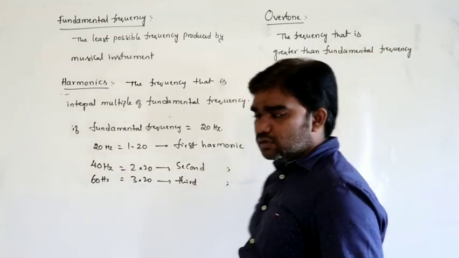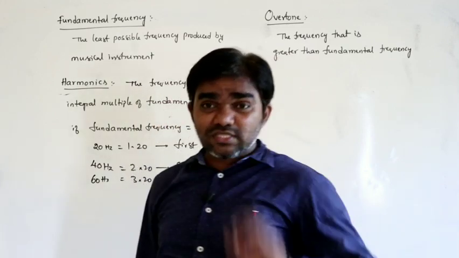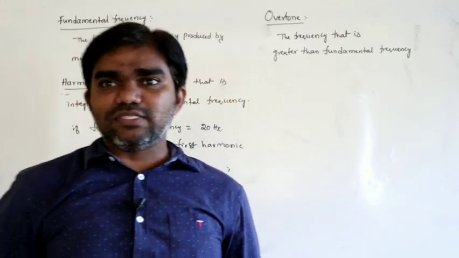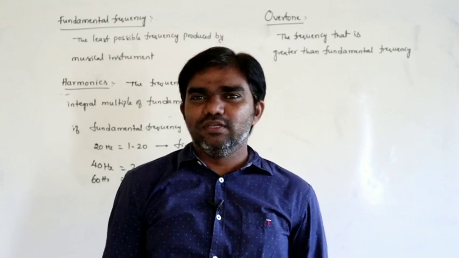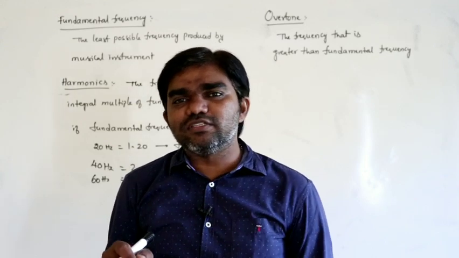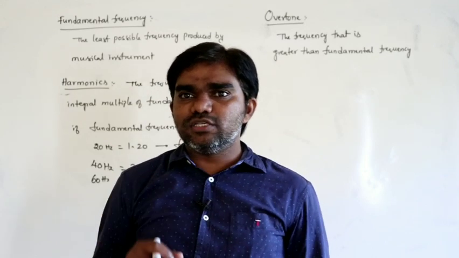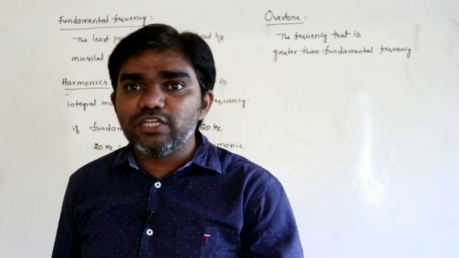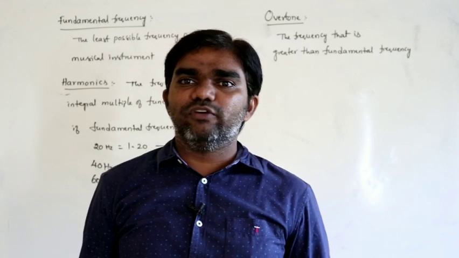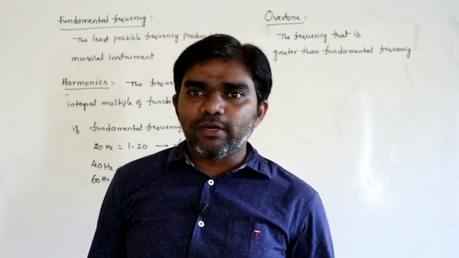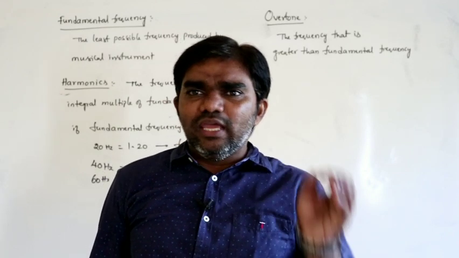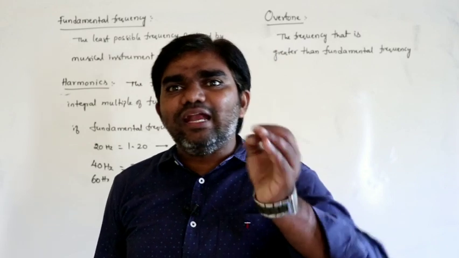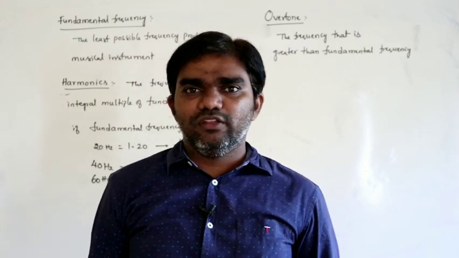So, that is called overtone. For example, if the fundamental frequency is 10 hertz, 10.1 is also an overtone, 10.1 hertz is the overtone of the fundamental frequency. If 10.2, 10.3, whatever it is, if the frequency is greater than fundamental frequency, that is called overtone.